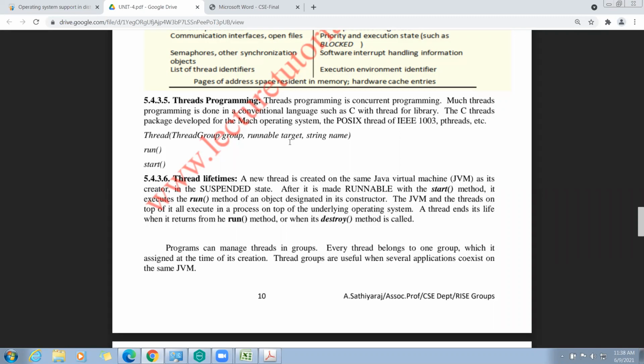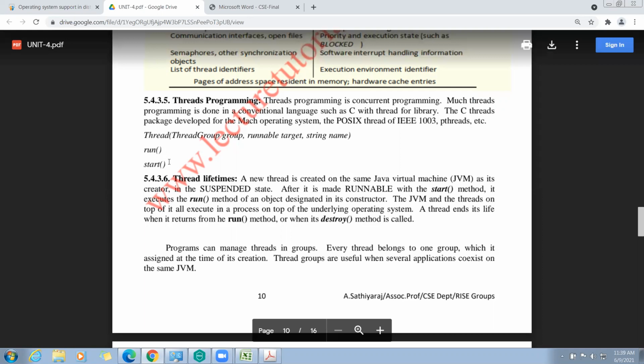Thread programming is done in a conventional language such as C, with a thread library. The C threads package was developed for the Mach operating system, and there is the POSIX thread of IEEE 1003. These are the different types of threads. A thread is executed using thread groups, the runnable target, the starting time, and run and start.